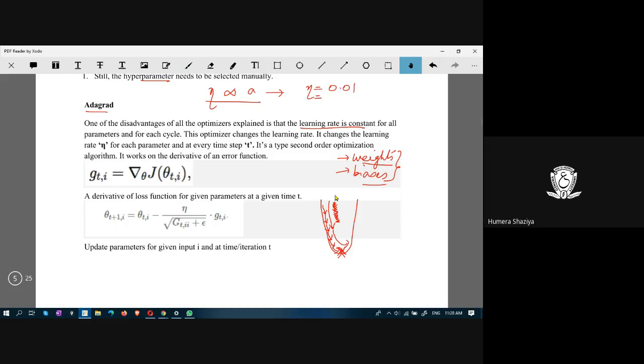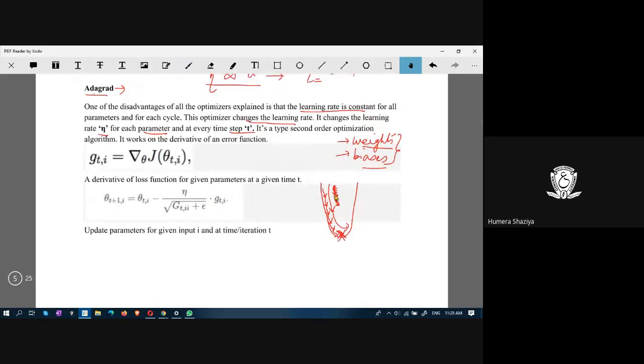So this AdaGrad optimizer changes the learning rate eta for each parameter at every step t. And it is a second order optimization. There are first order optimizers and second order optimizers.